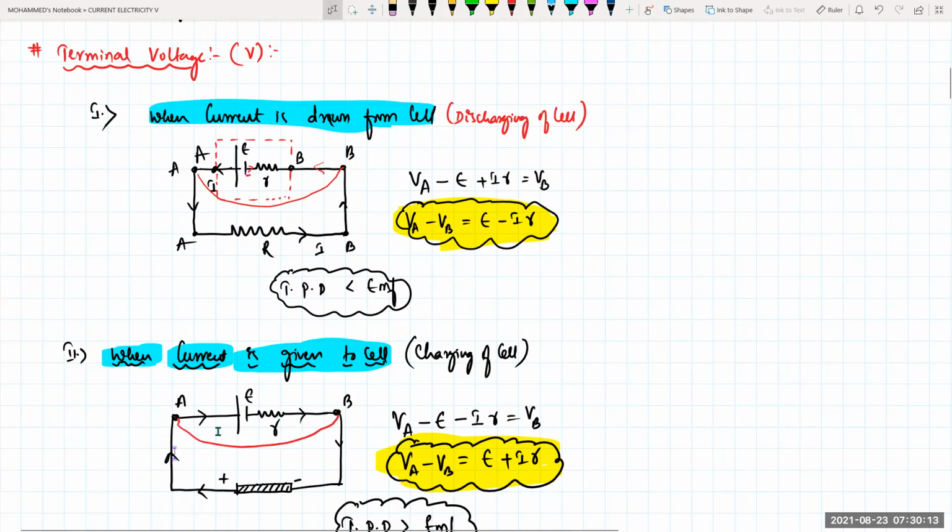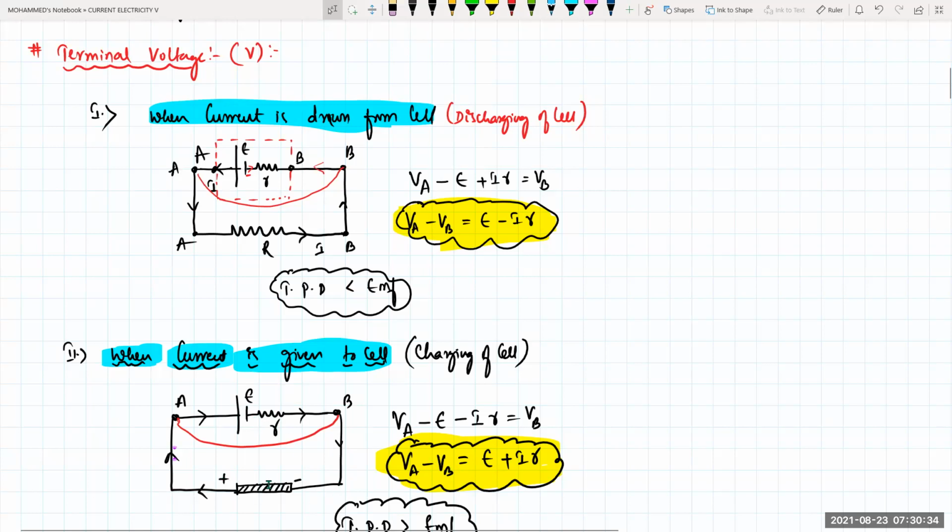Okay, VA, I'm ending at the negative terminal, going in the same direction as the current. So it is minus I into R, equal to VB. Isn't it? So VA minus VB will be equal to how much? E plus IR. That means when you're charging the cell, is the EMF of this one increasing or decreasing? Increasing. It will be increasing.